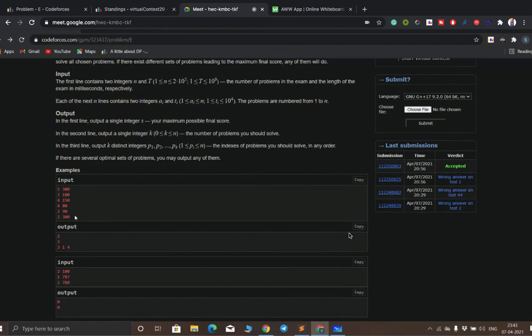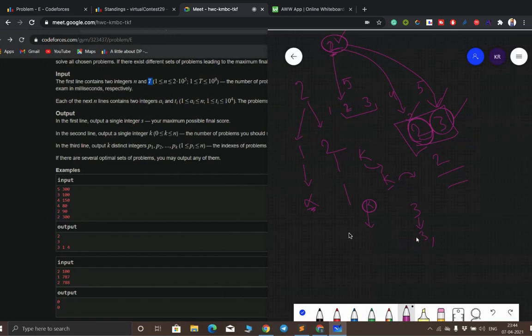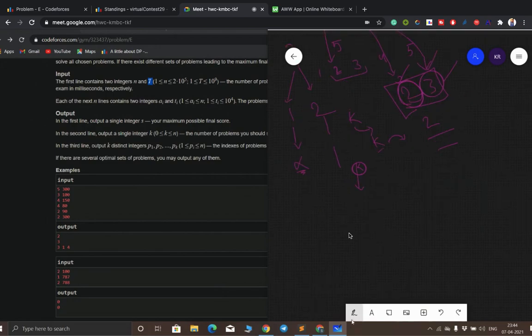We have to take a subset of problems such that every problem's a_i is greater than k, and the total time taken to solve all these problems is less than the total, this capital T. Right? Exactly. So what have I thought about this question, how can I proceed? I didn't get the approach. How can I find the k?